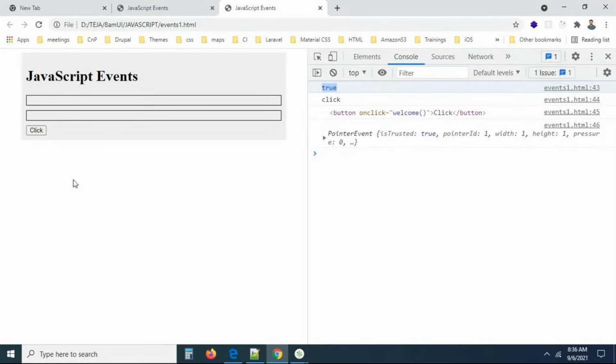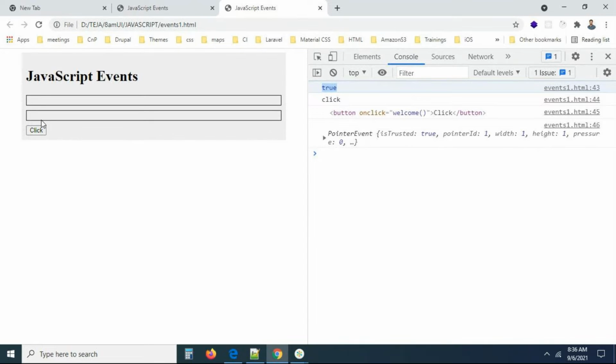If you want to click the button, you have to press alt and click the button, then only I want to execute some logic. If you want to click the button, you have to press the shift key and click the button, then only I want to execute some logic. Whatever you want to perform, you can do. So if you want to do some action, you have to click the button like control shift button click, then only I want to execute some logic.